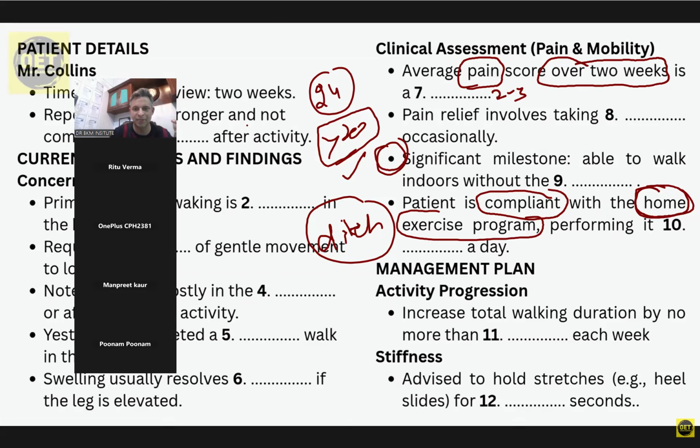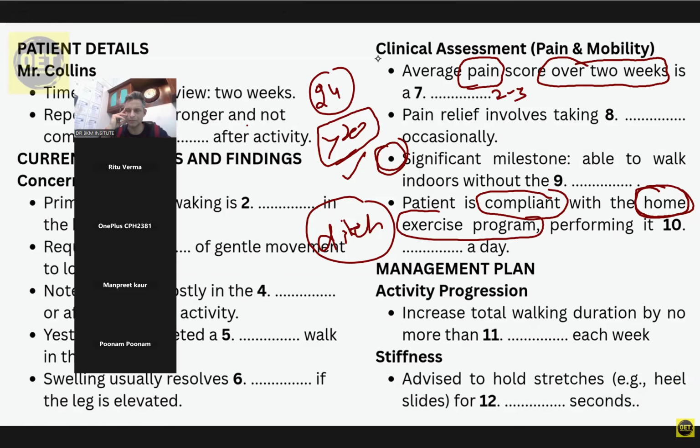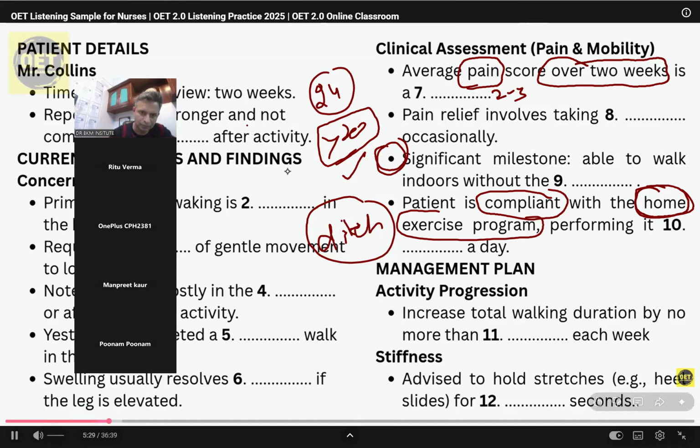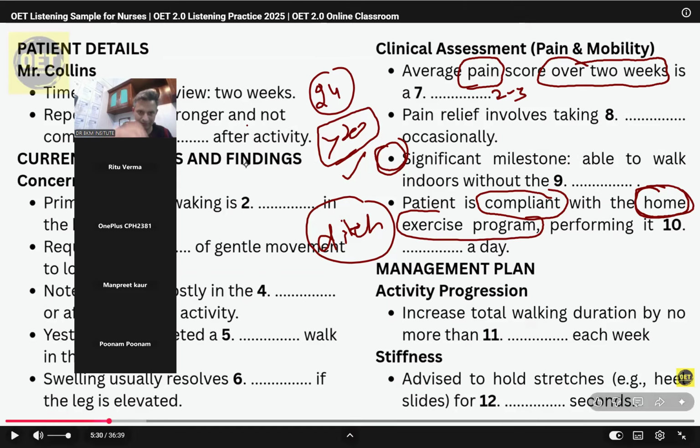Home exercise, performing it dash a day. Let's see how many times a day. Able to adhere to the exercises we discussed? How often are you doing them and for how long? Often is a frequency word. How many times? This is also a very important word to be noted. Reading and listening always. This often is equal to frequently. Frequently means how many times or how often.